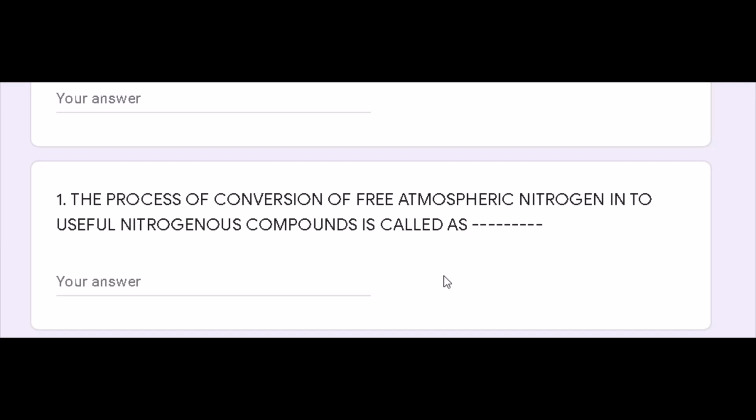So the answer of your first question is nitrogen fixation. Basically, it is a process in which the nitrogen present in our atmosphere cannot be directly useful to plants. So the nitrogen must be converted into useful nitrogenous compounds through various processes like nitrification, ammonification, denitrification. This whole process of conversion of free atmospheric nitrogen into useful nitrogenous compound which will be used by plants is called nitrogen fixation.